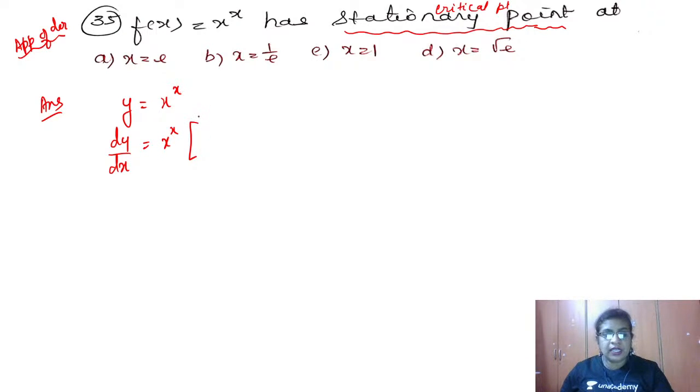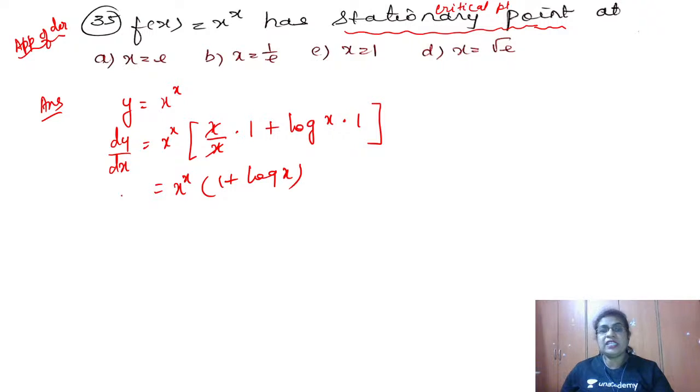Then you have x, that is g of x, power by the base. Both are x, and x will get cancelled, into the derivative of the base, which is 1, plus log of the base, which is log x, into the derivative of the power, which is 1. So this is nothing but x to the power x into 1 plus log x. So this is my dy by dx.